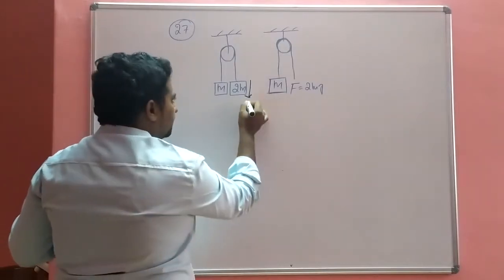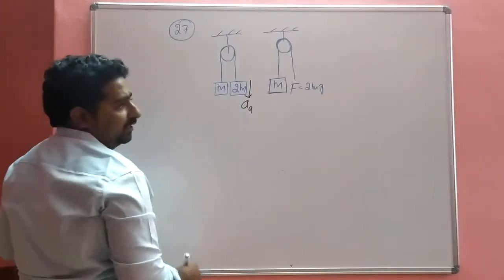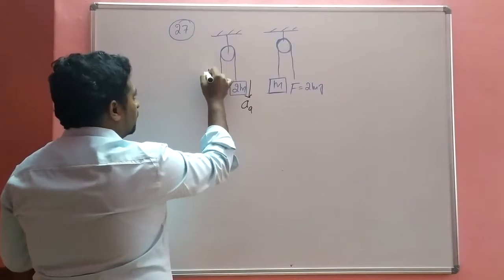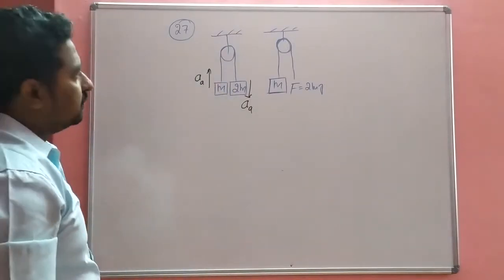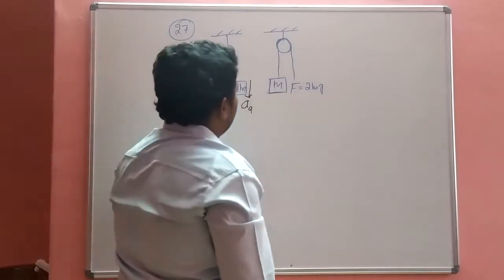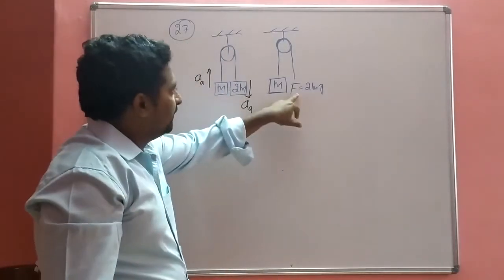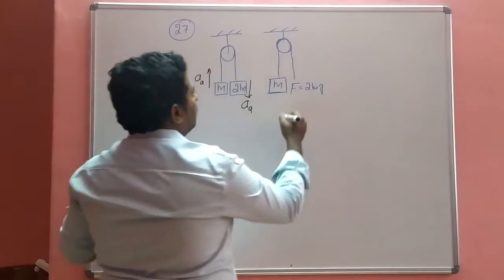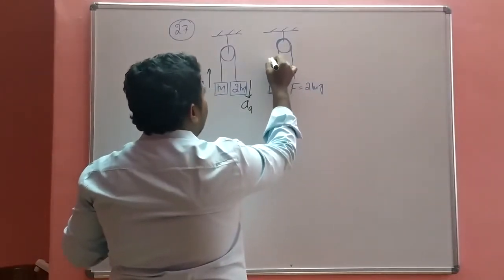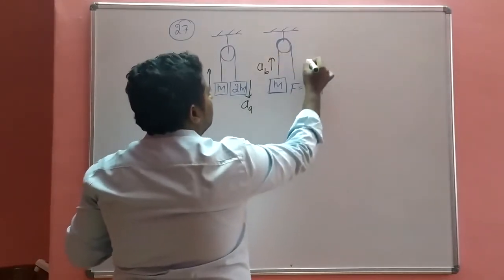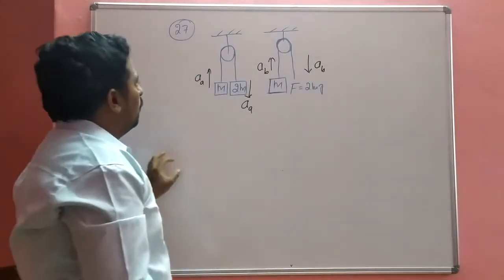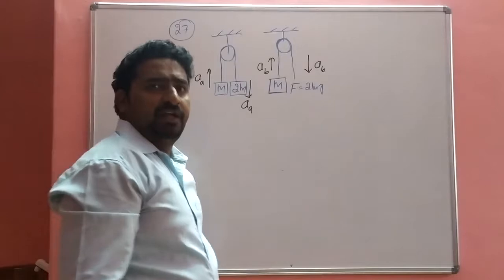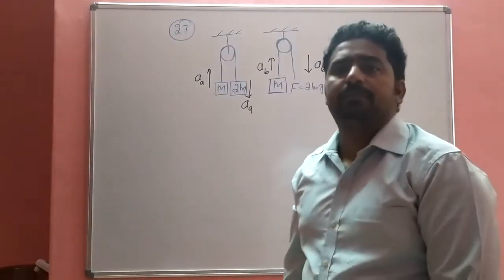In the problem, this acceleration is aA. In the second case, this is m with the force 2mg, and the acceleration is aB. What is the relationship between aA and aB?